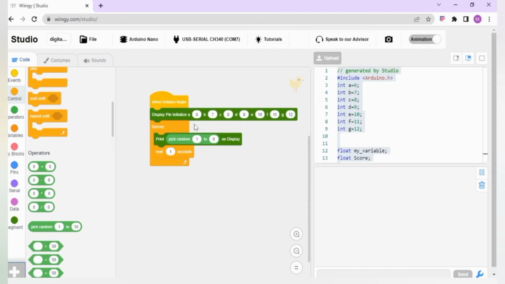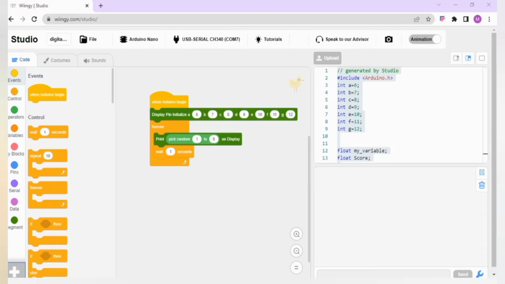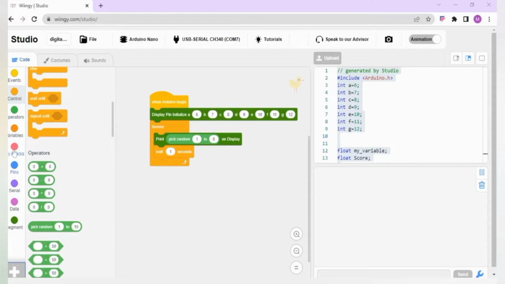This is the coding. In the extension, I have used 7 segment. Starting the code with when Arduino begins, display pins A, B, C, D, E, F, G are connected to D6, D7, D8, D9, D10, D11, D12 of the Nano. The laptop will pick any random number from 1 to 6, print it on the display and wait for 1 second.